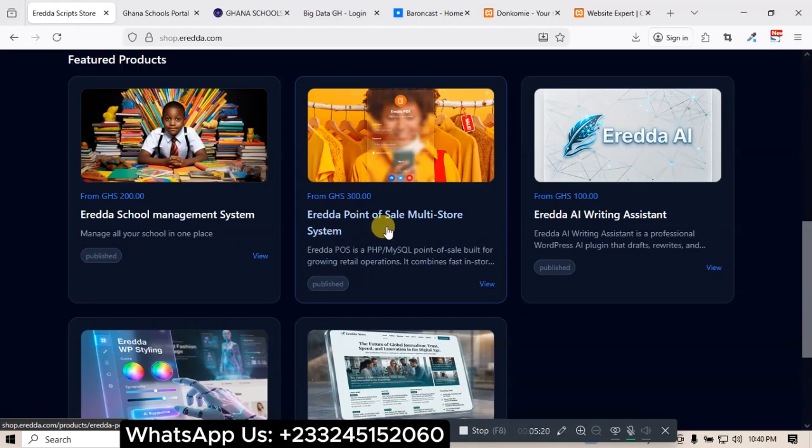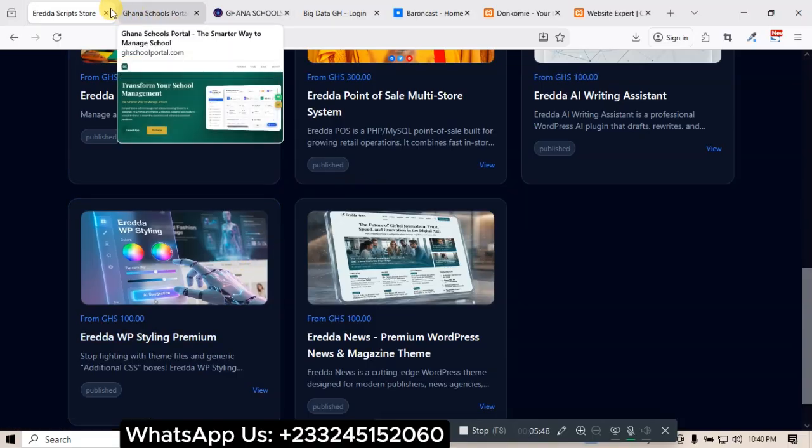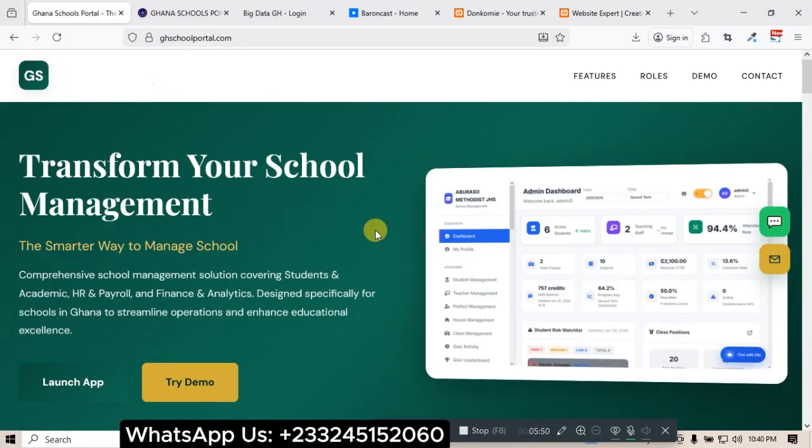Good. And this is a POS system, that's a point of sale system, and this is an AI writing assistant. I'll be dropping a video on this AI writing assistant very soon. This is an amazing one. And also we have Irida WP styling. All these resources that you see here, I developed them, and I will show you how you can do anything with AI. Let me close these two, and let's go to the next one.